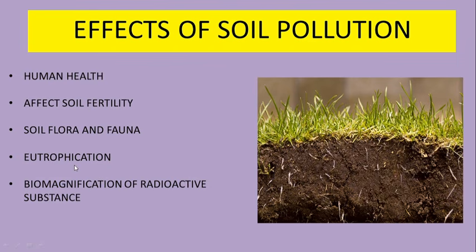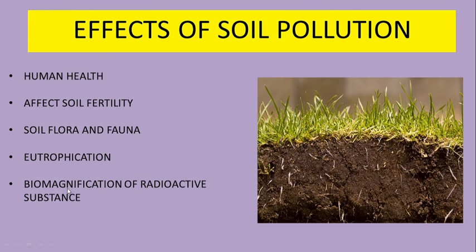Soil pollution can also lead to eutrophication. So sometimes the chemicals which are added to soil, for example fertilizers or pesticide, they can get washed away with rain and may join nearby water stream. So nearby water stream may get overfilled with these chemicals and may proliferate the growth of algae. And if algae will be more, then inner aquatic organisms will die because there will be shortage of supply of sunlight as well as oxygen.